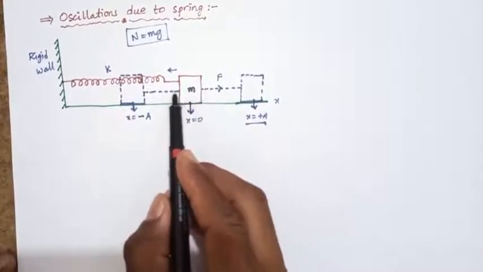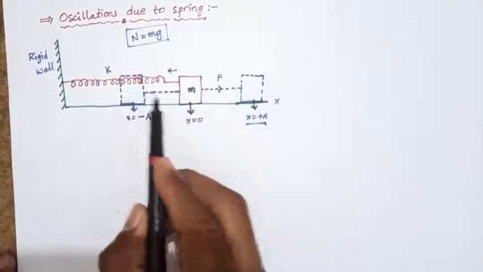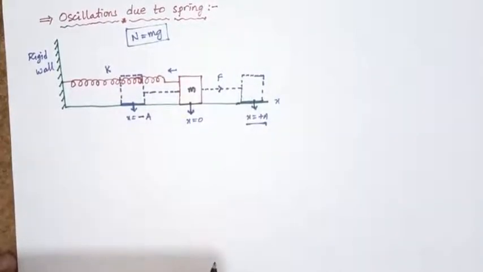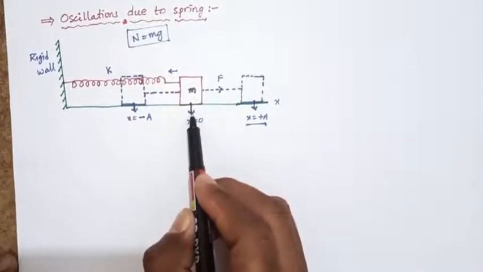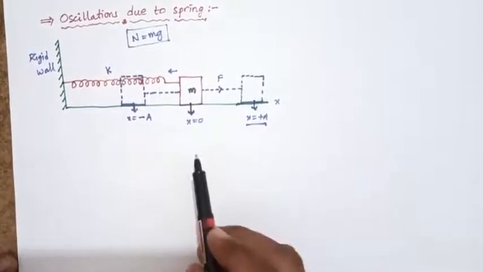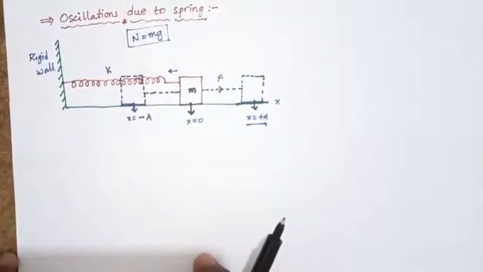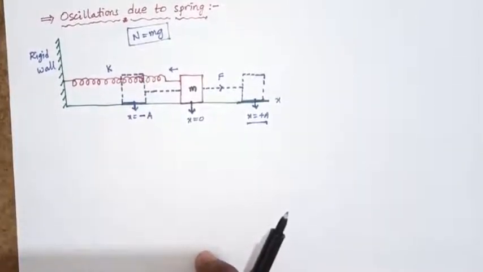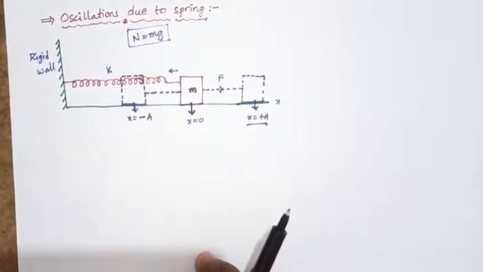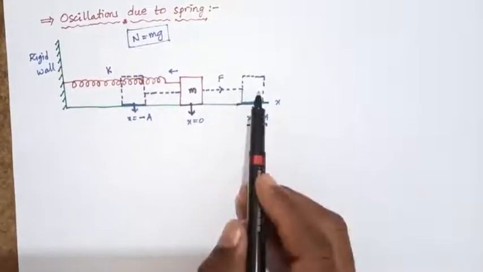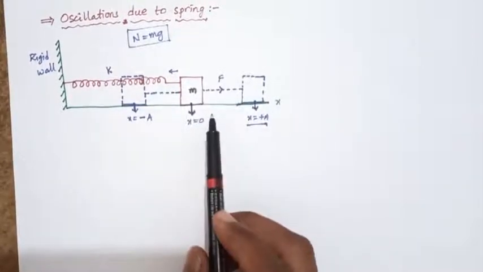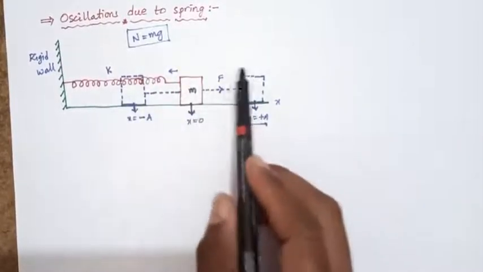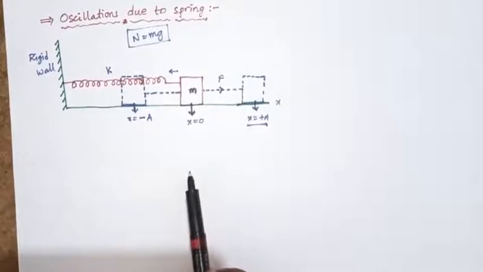It moves left side and right side, that is a to and fro motion about the mean position, and this is called simple harmonic motion. In simple harmonic motion the block moves left and right continuously, in some small vibrations or small oscillations.